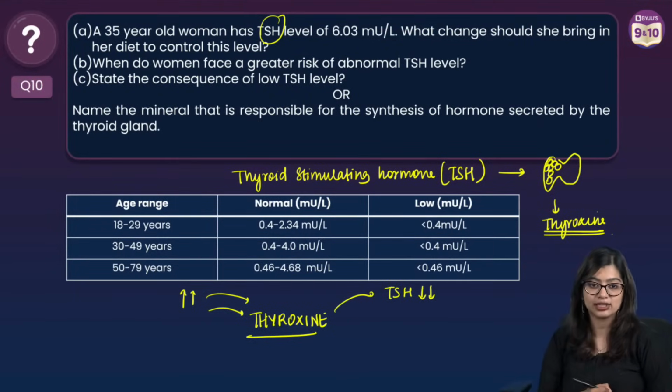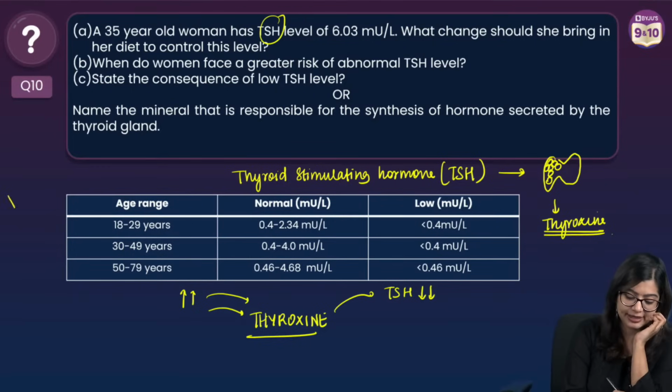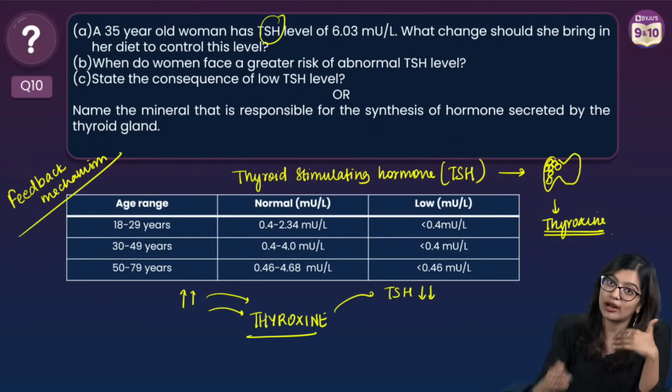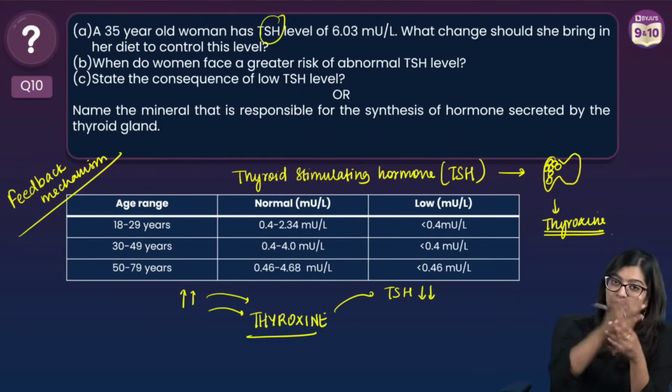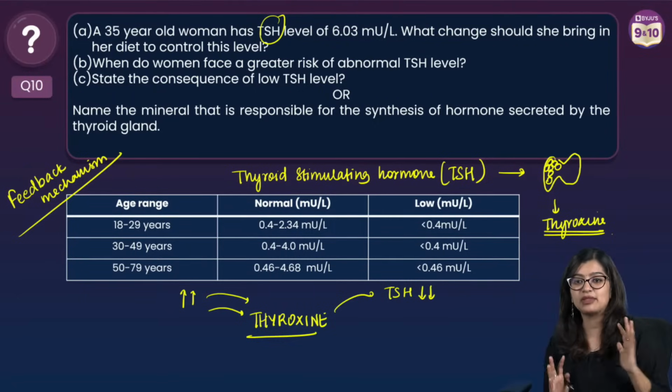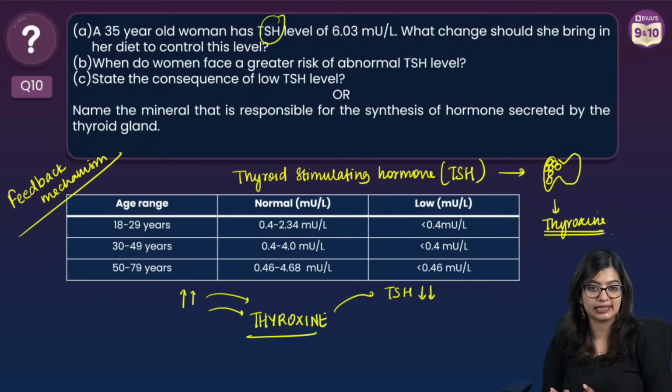Shouldn't the level of TSH decrease? Yes or no? Think of it as your feedback mechanism. Think of your feedback mechanism with respect to insulin. When there is more blood sugar level, more insulin will be produced. But when the blood sugar level comes down, insulin will come down. Same thing you apply with TSH and thyroxine, right?